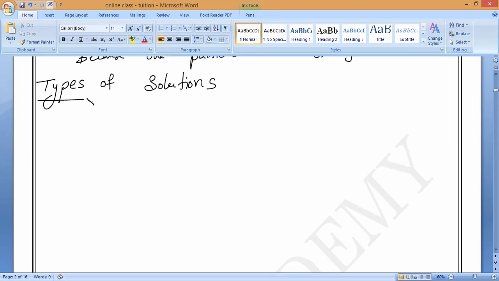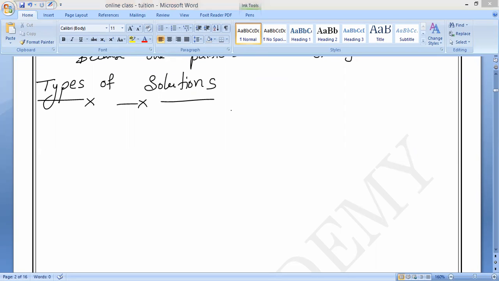All of you keep it. So types of solutions means I have already taught you. What are the examples of solutions? Sugar solution, salt solution, alloys, so many. Correct. Air is also a solution. A homogeneous mixture. So like that, we have different kinds of solutions like solid solution, liquid solution, gas solution. Correct or not? That is what we are going to study now.